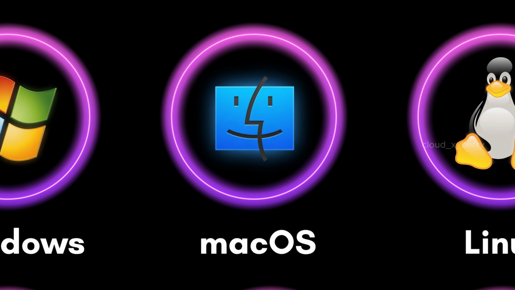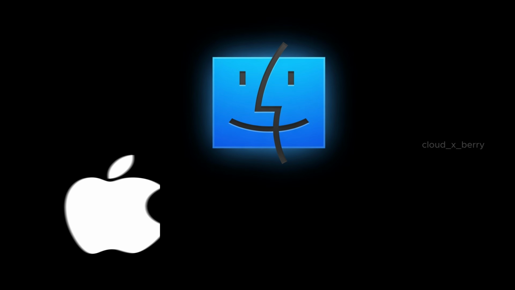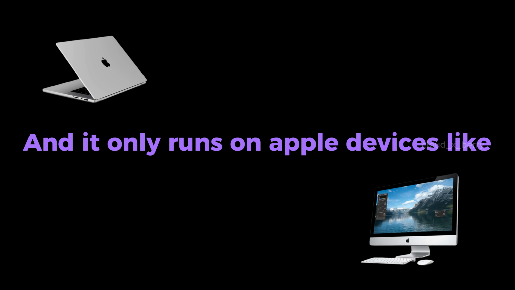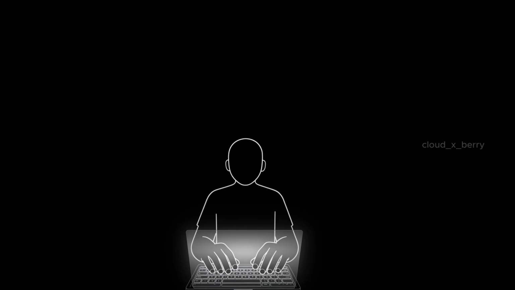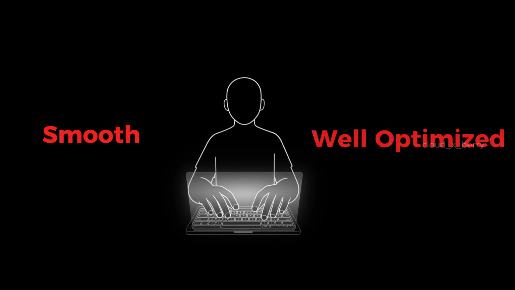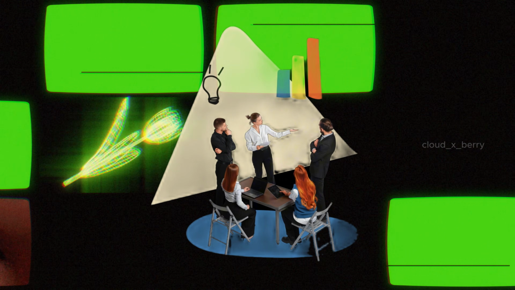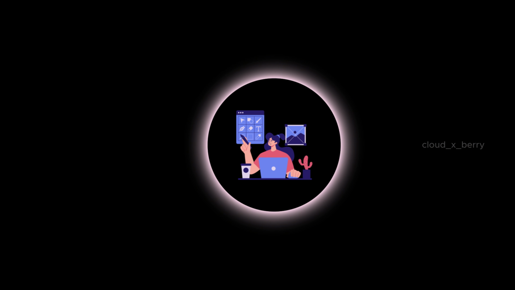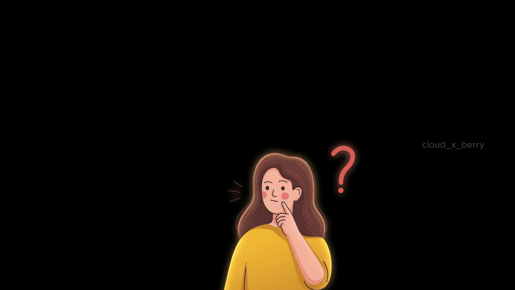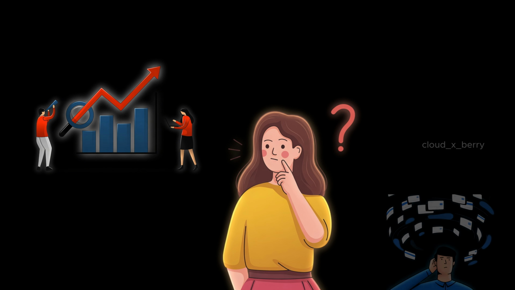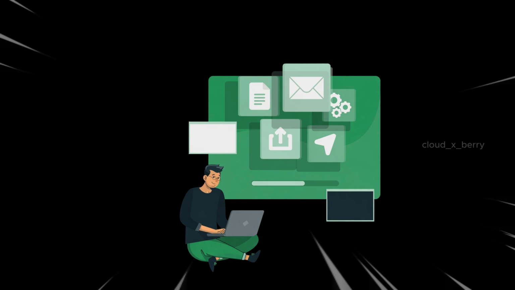Next, let's see macOS. macOS is Apple's operating system, and it only runs on Apple devices like MacBook and iMac. Apple controls both the hardware and software, which is why everything feels smooth and well optimized. So who uses macOS? Mainly creative people, video editors, designers, and also developers. Why do people choose it? Because it's stable, fast, and works really well with other Apple devices like iPhone and iPad.